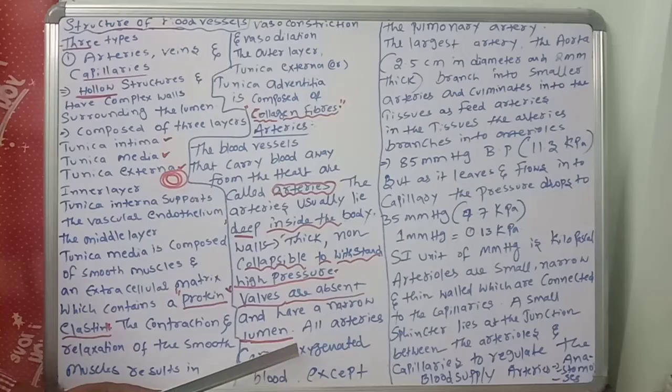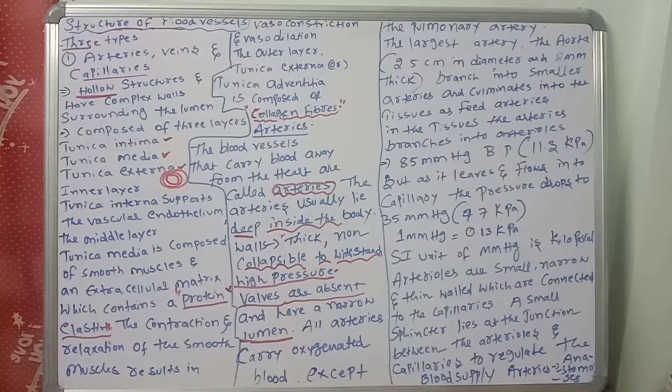Another important point: all arteries carry oxygenated blood except the pulmonary artery. Why the pulmonary artery?